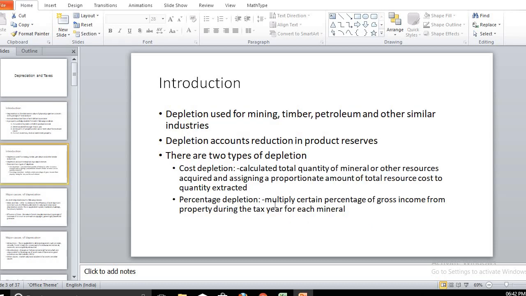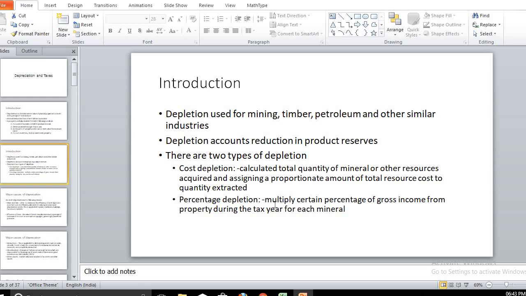Now, one more term is depletion. It is very similar to depreciation. For machinery and plants, we use depreciation. But for minerals, mining, timber, petroleum, and other natural resources, we cannot use the depreciation term, so it is given another name: depletion.